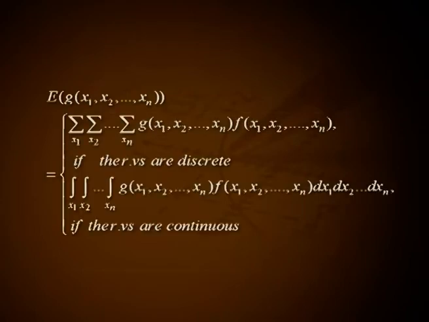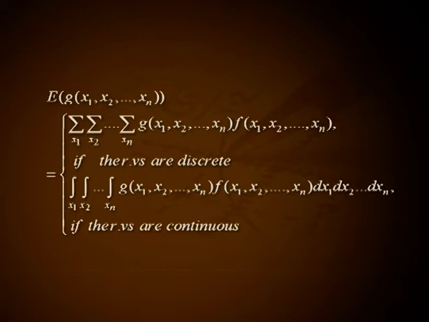Expectation of a function of more than one random variable. Let x1, x2, etc. xn be n random variables with joint PDF f of x1, x2, etc. xn, and let g of x1, x2, etc. xn be any function of these random variables. Then expectation of g of x1, x2, etc. xn equal to summation over x1, summation over x2, etc. summation over xn g of x1, x2, etc. xn into f of x1, x2, etc. xn if the random variables are discrete.